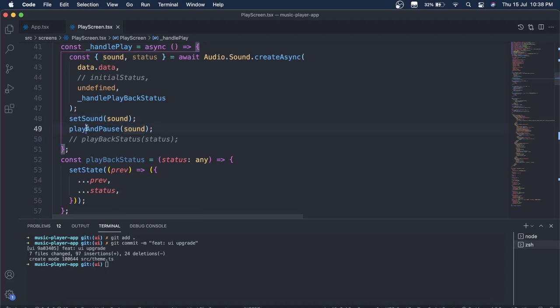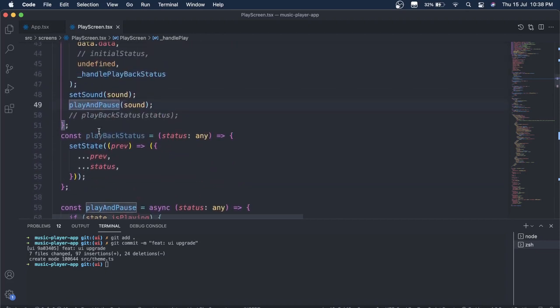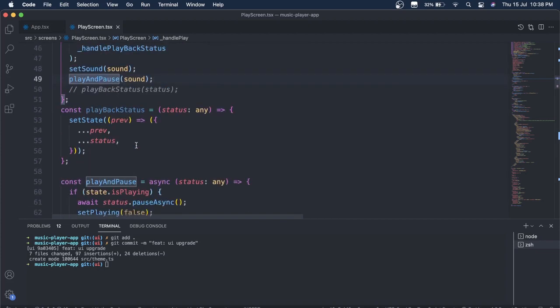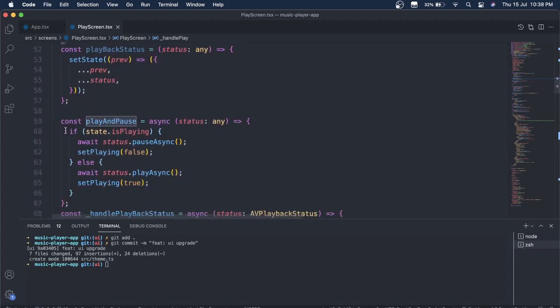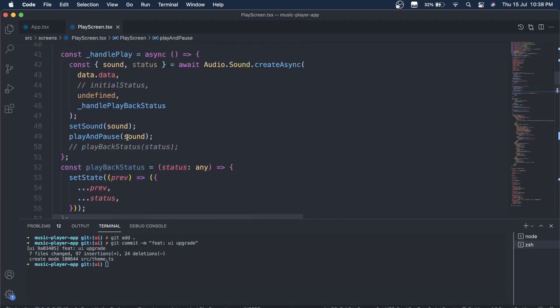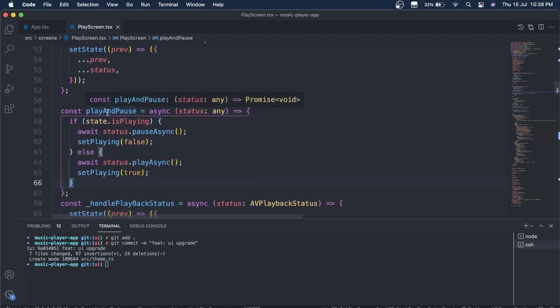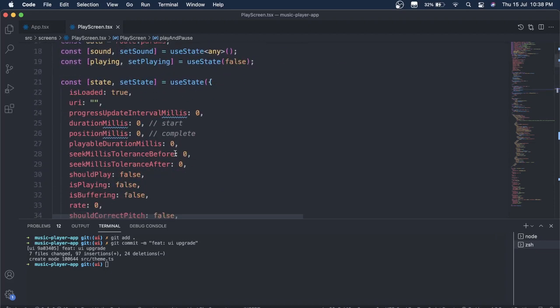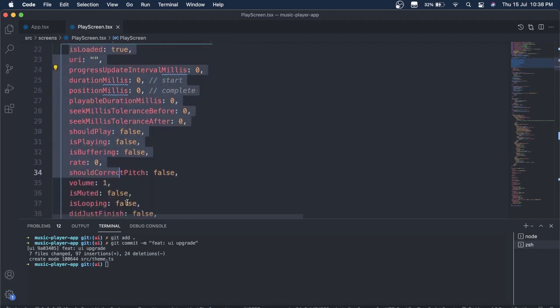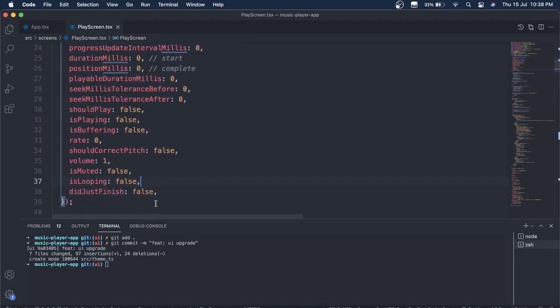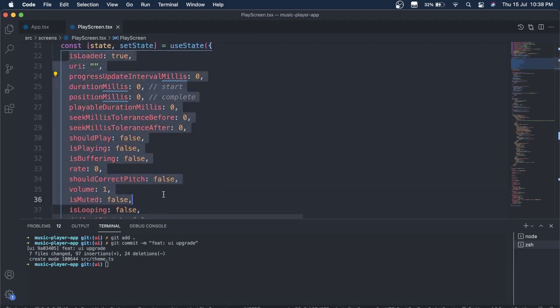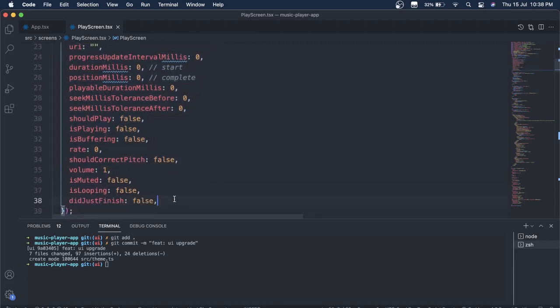There is one more function that I have added, which is play and pause. Earlier this play and pause function was inside this handle play function, but I have separated it, and this is how it looks right now. Now all the playback status is handled by this state only. When you go through the docs, you will find that these are all the playback statuses that Expo AV provides to us.